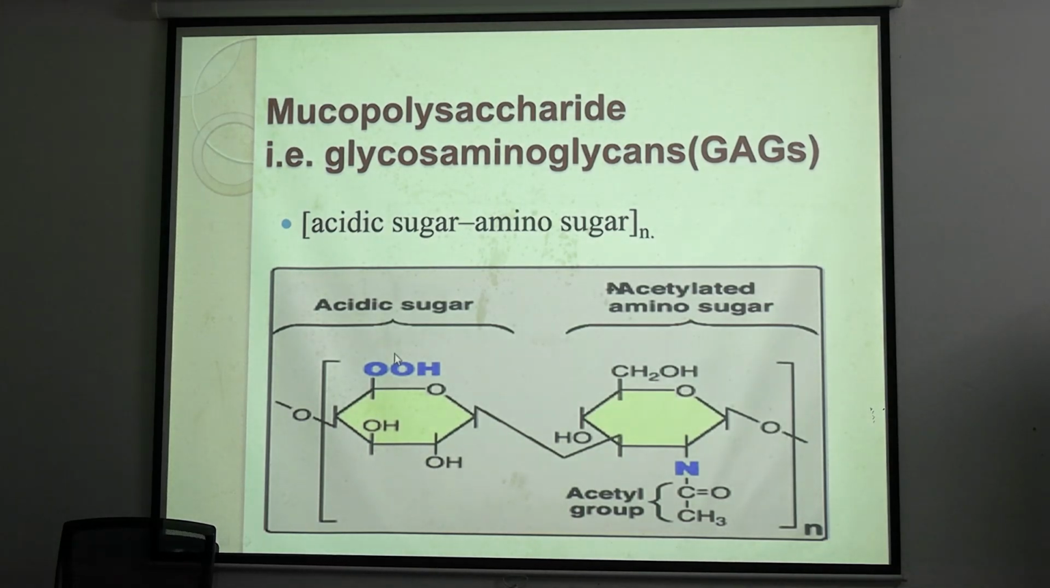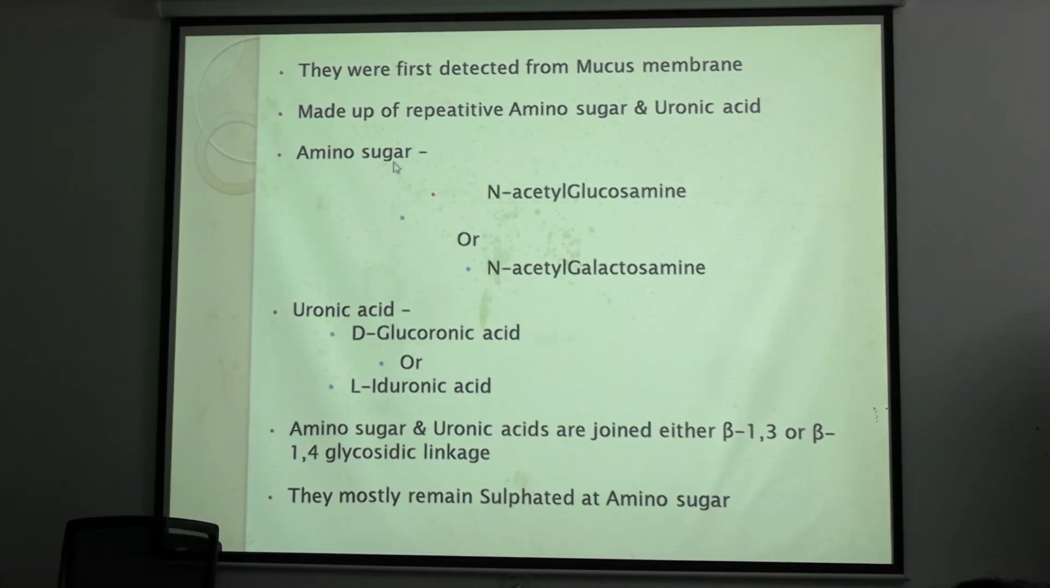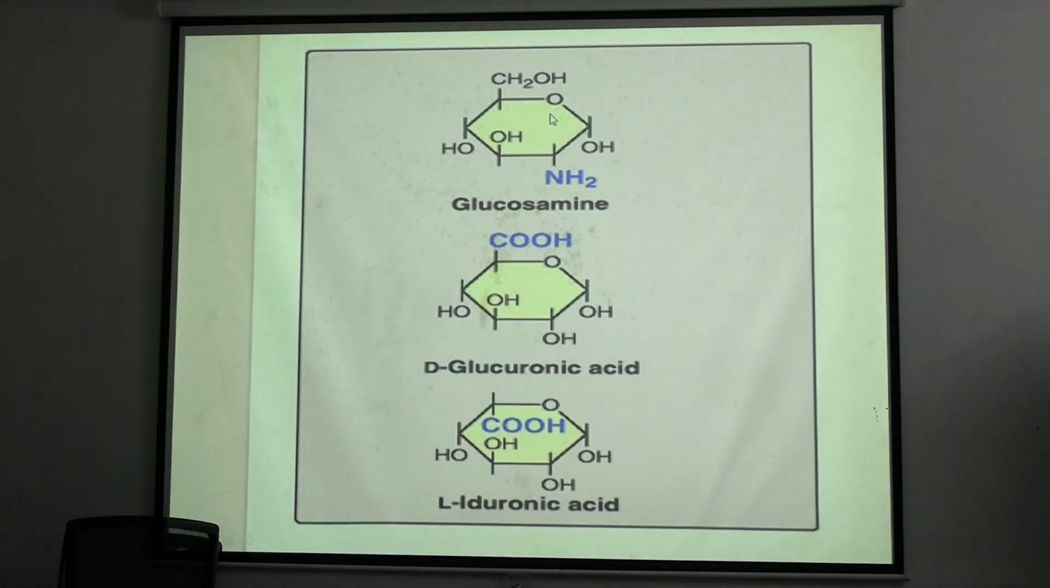What acid sugars are used? D-glucuronic acid and L-iduronic acid. And what are the amino sugars that are used? N-acetyl glucosamine, N-acetyl galactosamine. Okay. See, this is the structure of glucosamine. Amine derivative, that is glucosamine, where the OH at C2 is replaced by an amine group, and these are glucuronic acid and L-iduronic acid. What is the difference? In glucuronic acid the carboxyl group is in the above plane and in iduronic acid it is in the below plane.